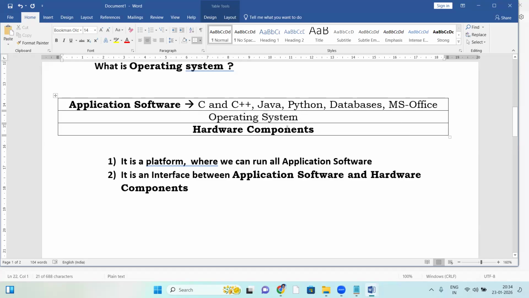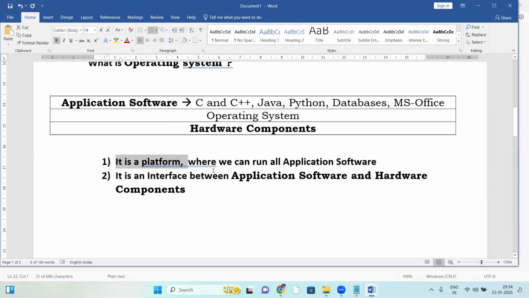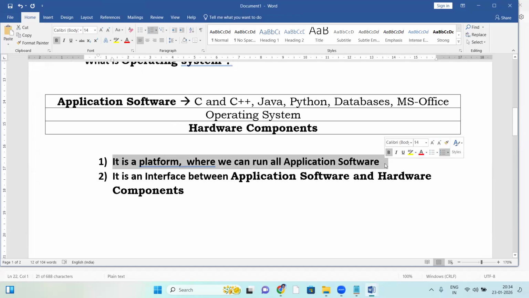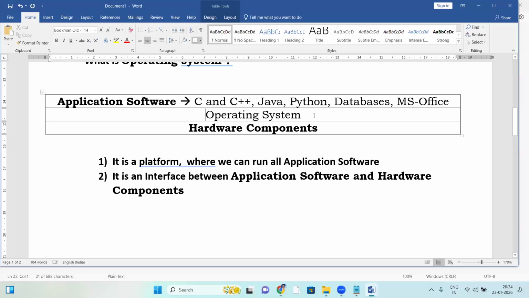Here the OS is acting like a platform. On top of the OS, all programs run. So what is an OS? It's a platform where we can run all the application software. Next, not only a platform but also an interface. It's an interface between application software and hardware components. That's it.